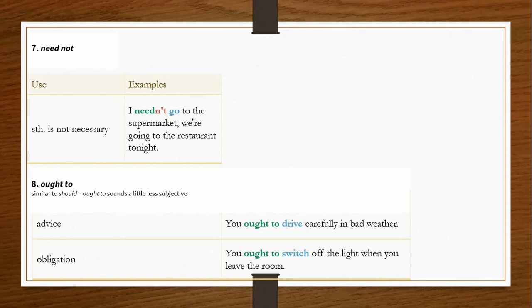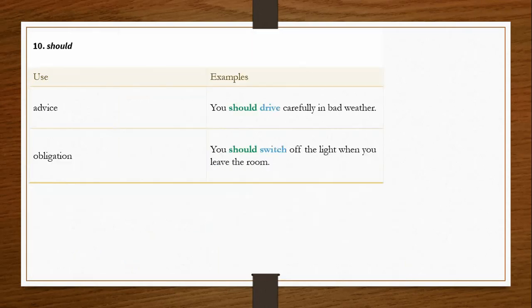Ought to is similar to should. Ought to sounds a little less subjective, a stronger form of should, you can say. For a piece of advice: you ought to drive carefully in bad weather. So this is the stronger form. Obligation, duty: you ought to switch off the light when you leave the room.